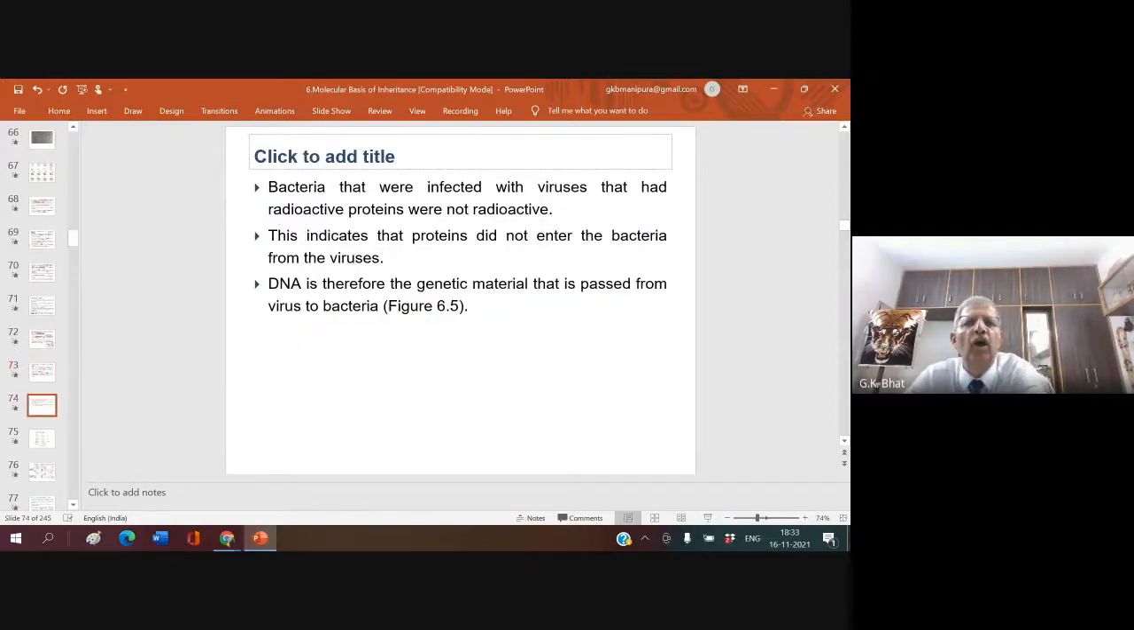Now, bacteria that were infected with viruses that had radioactive proteins were not radioactive. Are you understanding this point? This indicates that proteins did not enter the bacteria from the virus. Now let us see that experiment here.